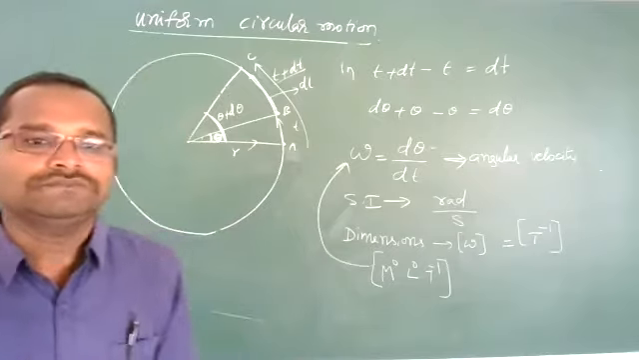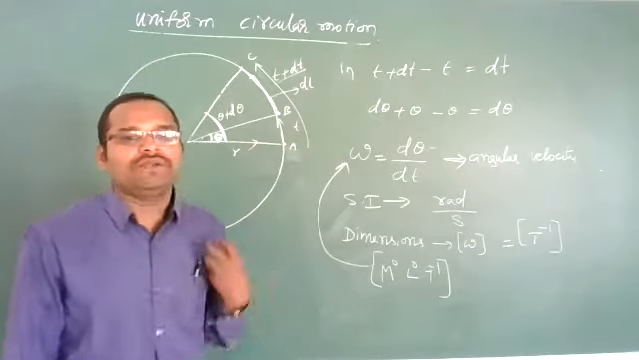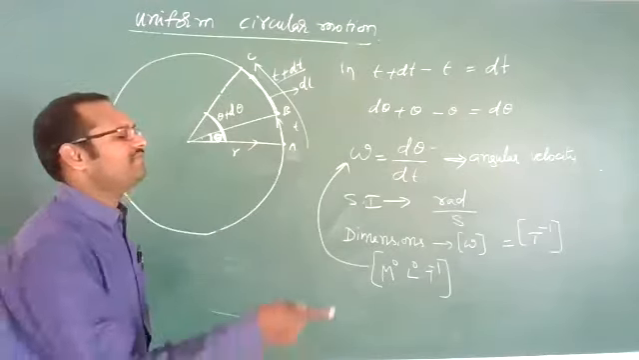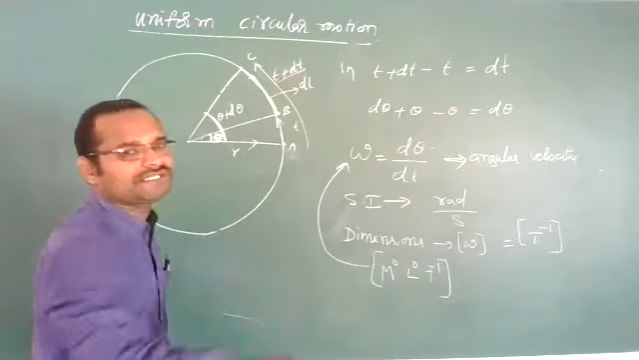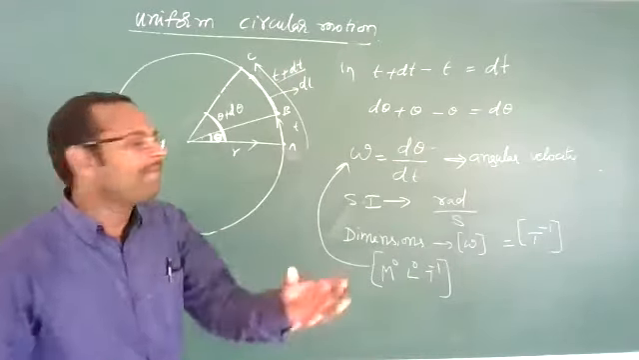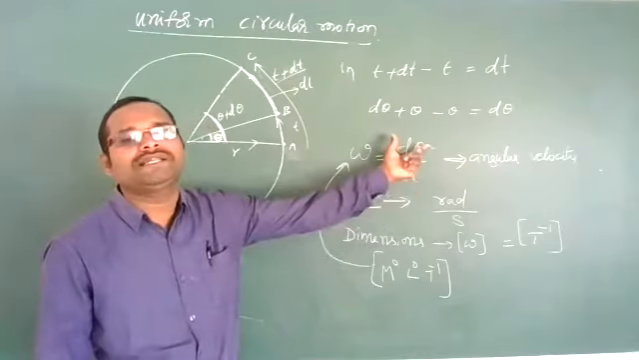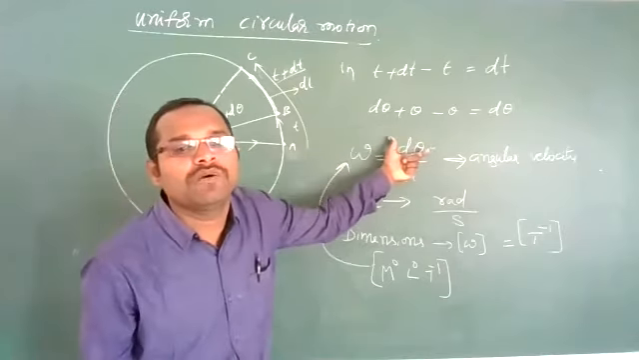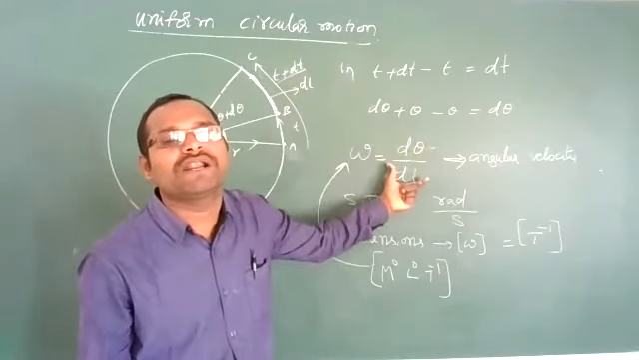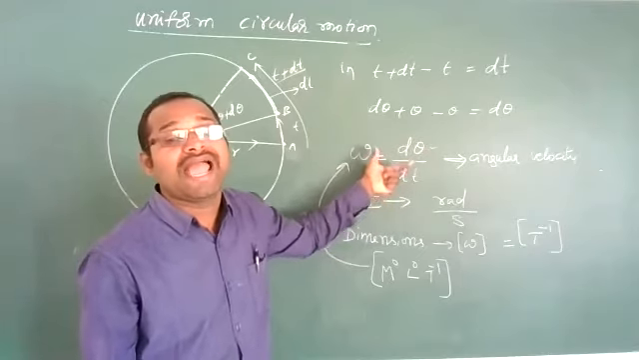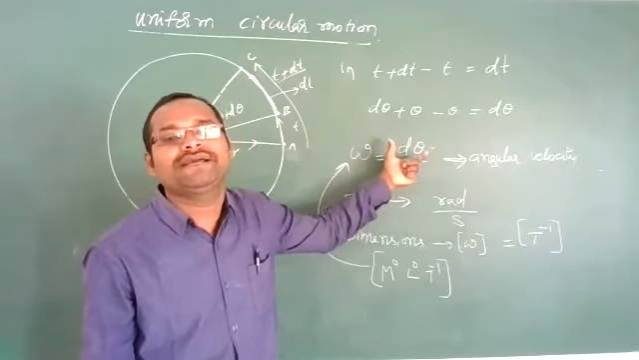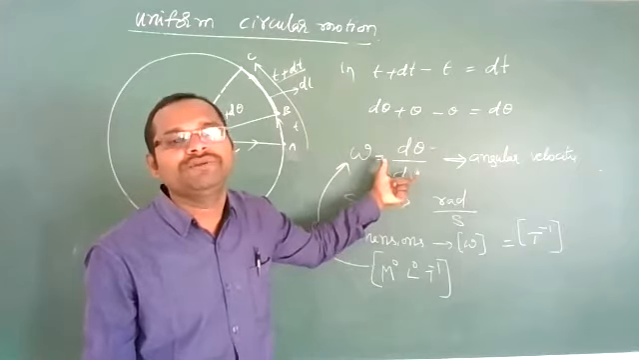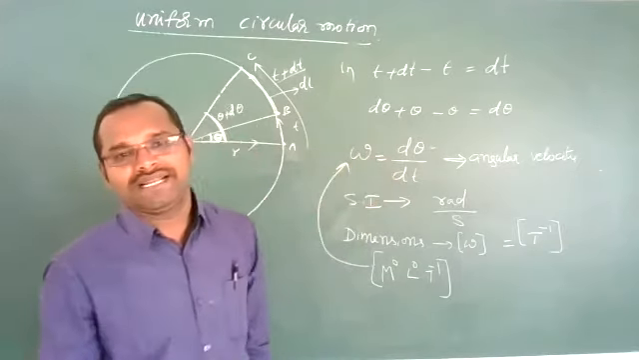Got it? Clear? So what is angular velocity, sir? For example, let us imagine a particle is rotating in a circular motion, then in a particular time interval it will cover some angle theta. Angular displacement covered by a particle in a time interval, per unit time, is called angular velocity.